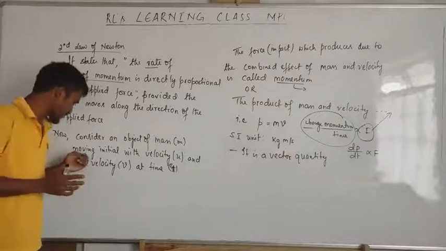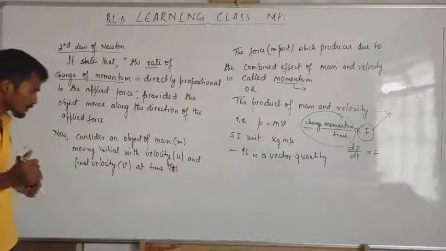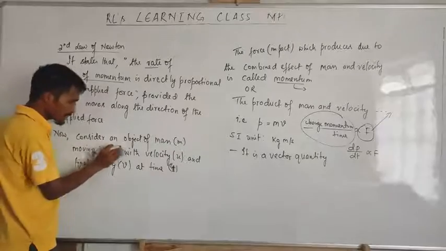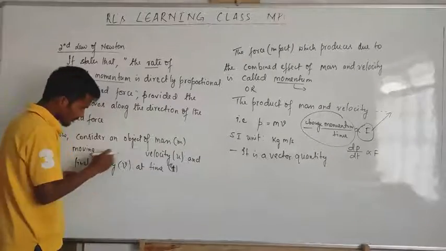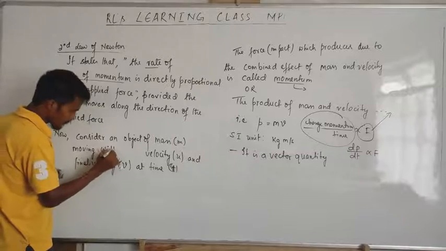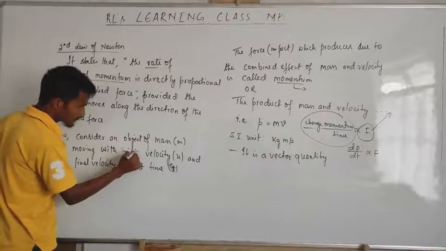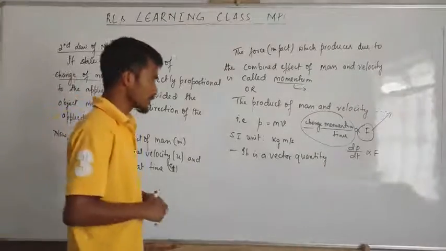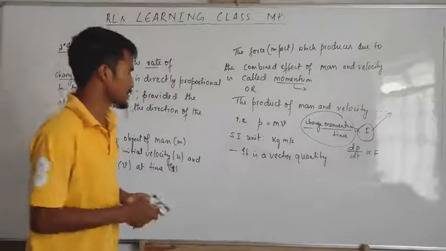Okay, consider an object of mass m moving with initial velocity u and final velocity v at time t. Okay, let me rub this part.